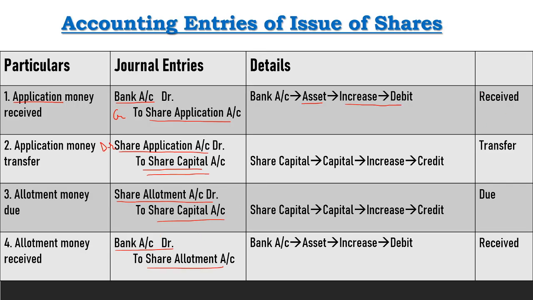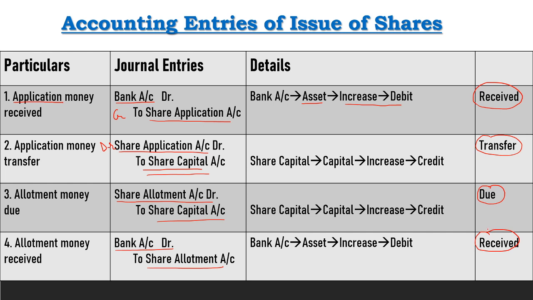First entry is always related with receipt of application money, then transfer of application money to share capital account, and other entries related with our other installments. First installment is allotment. So first we due the allotment, and our entry is share allotment to share capital, and when we receive the allotment, then bank account is debited and installment is credited.